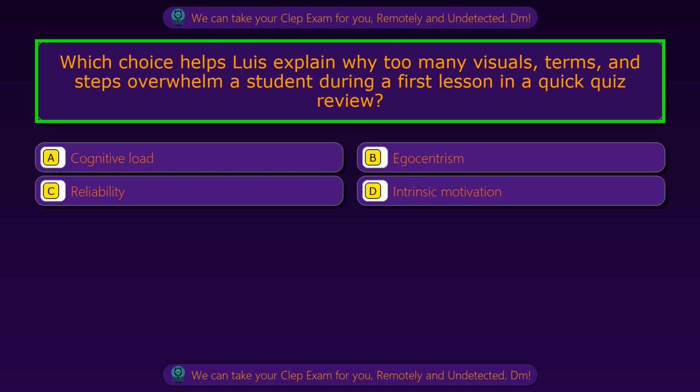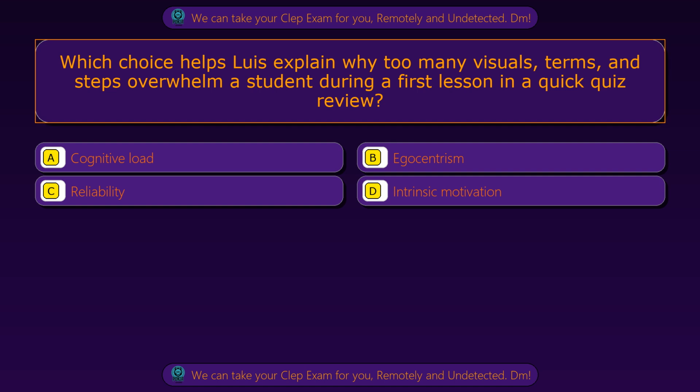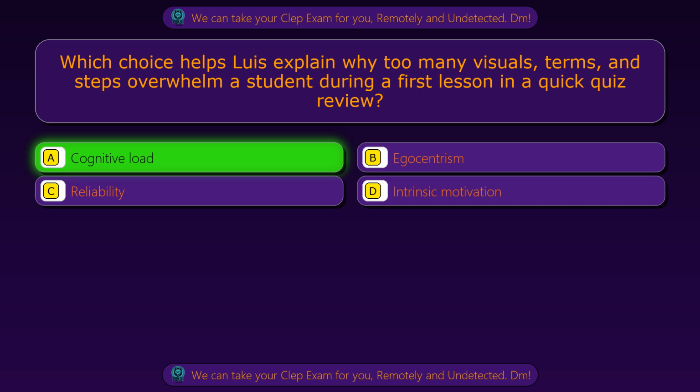Question 45. Which choice helps Luis explain why too many visuals, terms, and steps overwhelm a student during a first lesson in a quick quiz review? Option A, cognitive load. Option B, egocentrism. Option C, reliability. Option D, intrinsic motivation. The correct answer is option A, cognitive load.